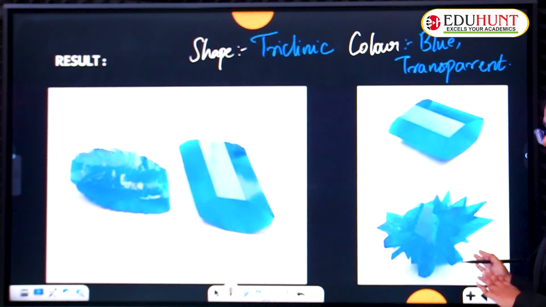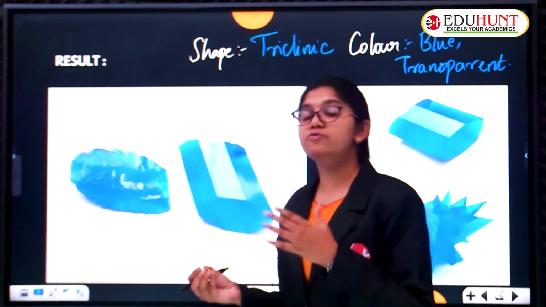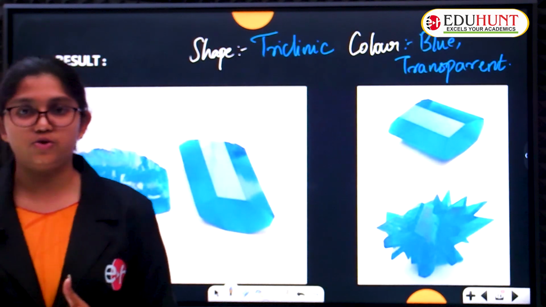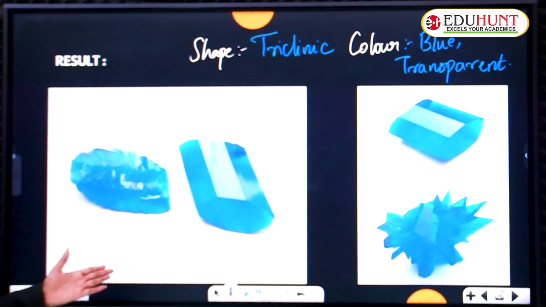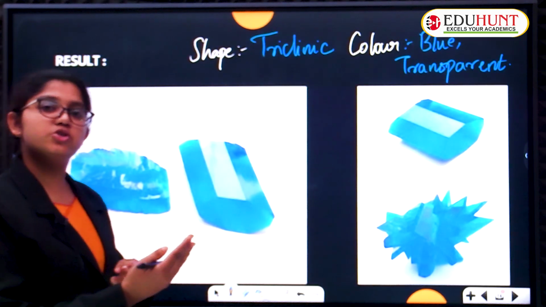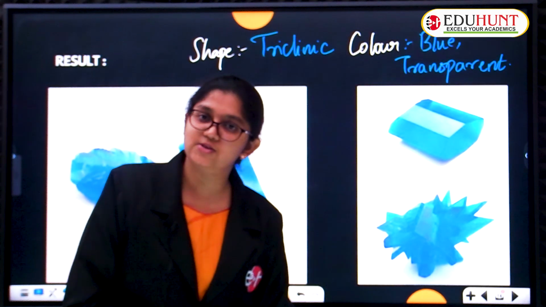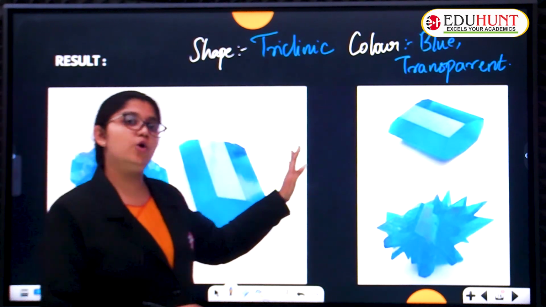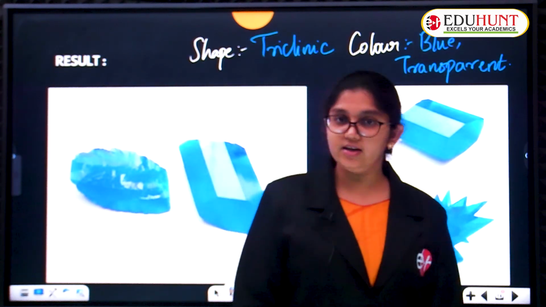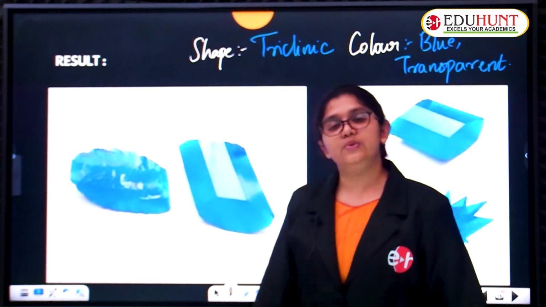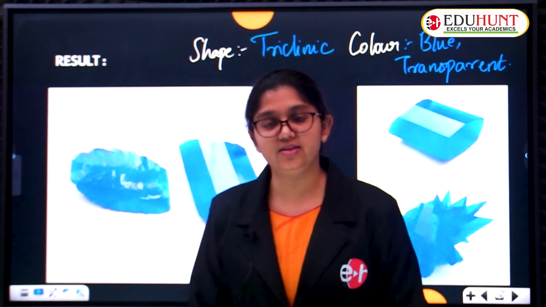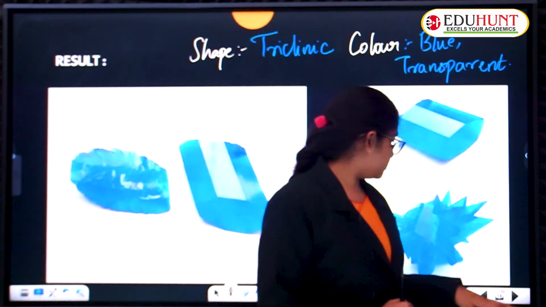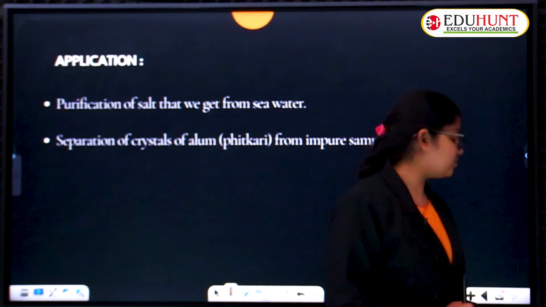Cooling a hot concentrated solution of a substance to form crystals is called crystallization, right? So this is the particular process where we obtain the crystals. This process is named crystallization. We prefer crystallization more than evaporation. Okay, so this is the picture, children, and we have some applications too.